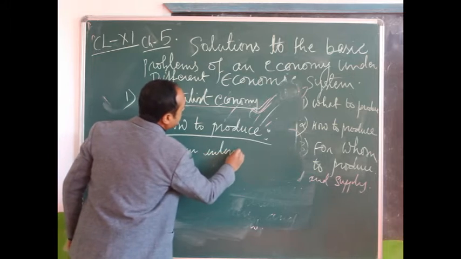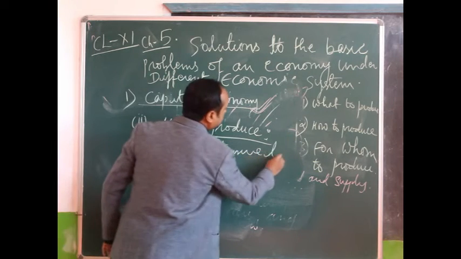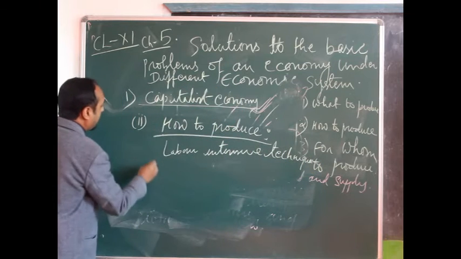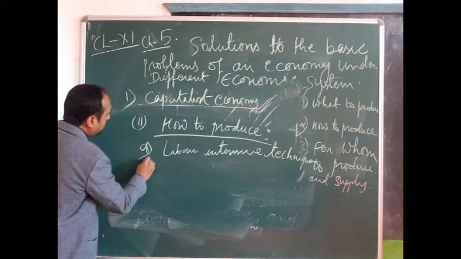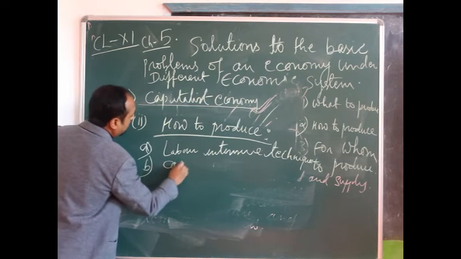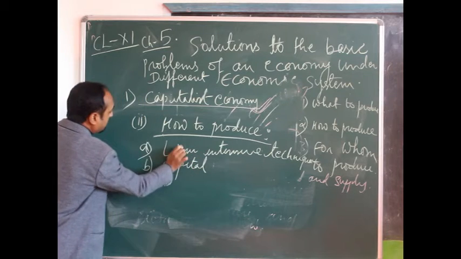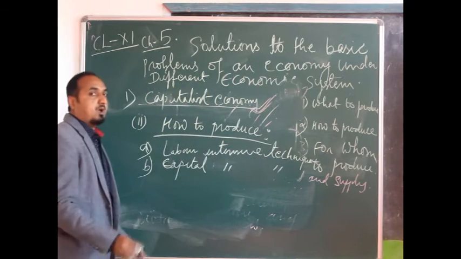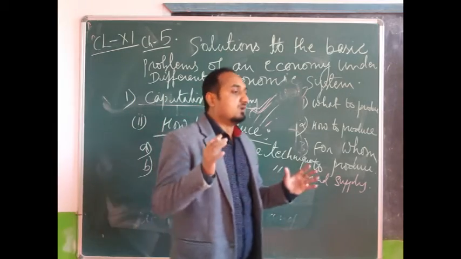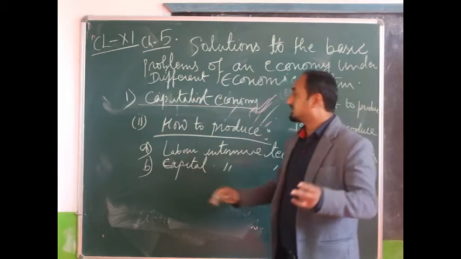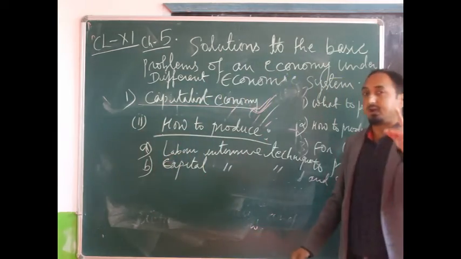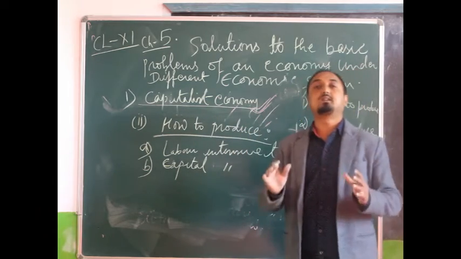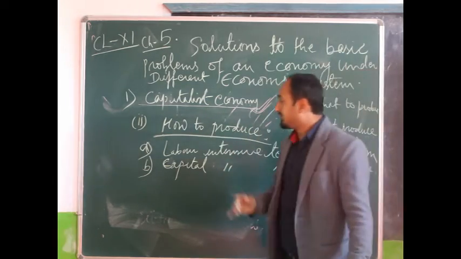The main two techniques are: A, labor intensive techniques, and B, capital intensive techniques. So producers can produce different goods by two methods, labor intensive techniques or capital intensive techniques. We have already discussed the definitions of labor intensive and capital intensive in the previous class.